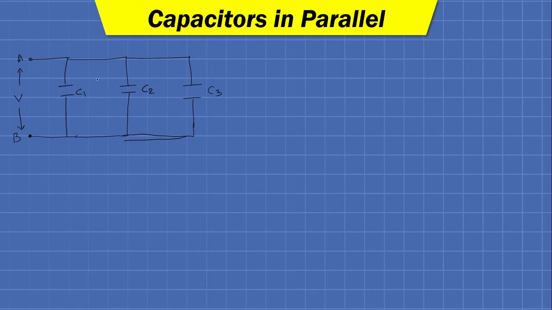Now here, as you can see, the total current will be divided into 3 parts. So let us say total current is I and the corresponding charge is Q. Then it will be divided into 3 parts, I1, I2 and I3, and the corresponding charges to these currents are Q1, Q2 and Q3 respectively. Fine. And as it is a parallel connection, the voltage across each capacitor will be the same, V volt.